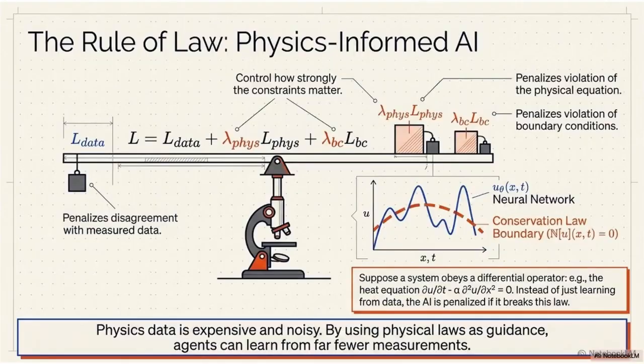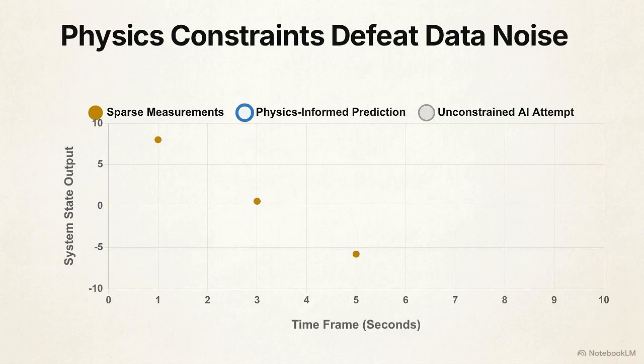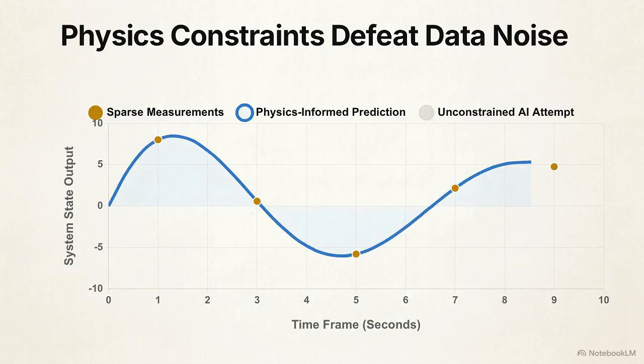The solution is physics-informed AI. The loss function penalizes the model for violating physical laws, acting as rigid boundaries. If governed by the heat equation, that formula is built into the AI's architecture. These constraints restrict the neural network's predictive curve, preventing physically impossible states. By mathematically forcing the AI to obey the laws of physics, the agent learns accurately with significantly fewer real-world measurements.